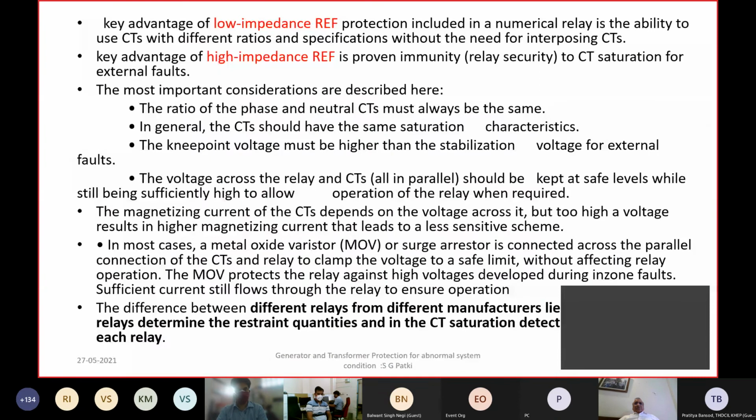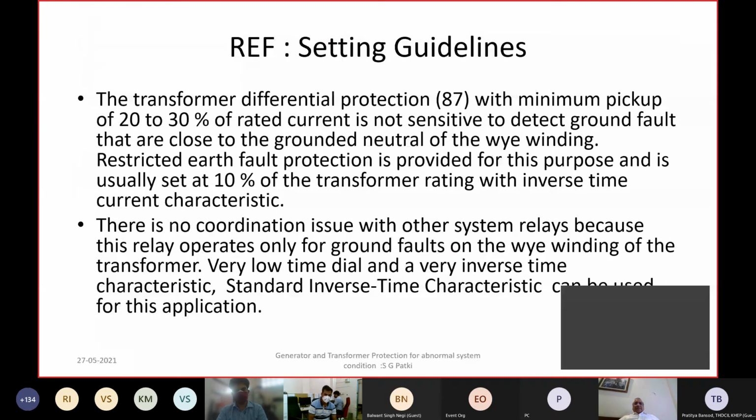We will also go into transformer and transmission line protection, but considering the time constraint for today, we will cover transformer protection tomorrow along with the line and bus fault protection. So at this point, I will stop here and we'll take some questions now. Over to our moderator.